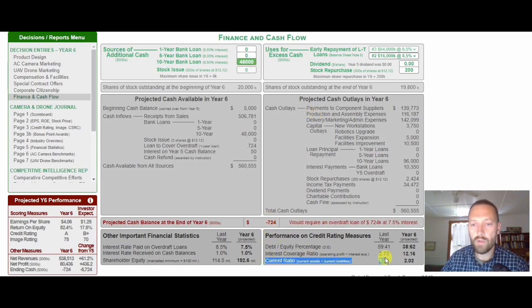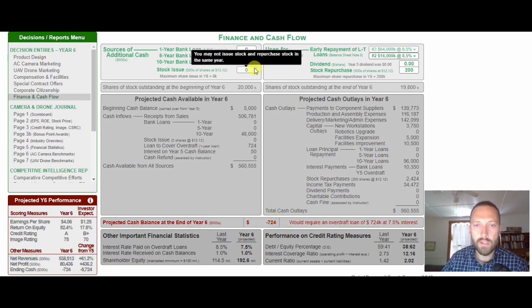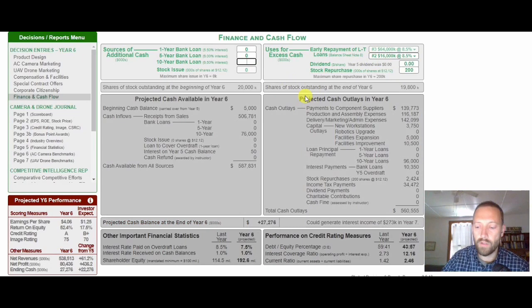And so instead of a current ratio of 2, I suggest that we keep a little bit of a cash balance. Well, how much? Well, if your cash is less than 5% of your net revenues, I suggest that you increase the amount of a loan that you have or decrease the amount of repayments that you're doing so that you'll be able to get roughly 5% of the revenues. So let's take a look at that. There's roughly 5%, and my current ratio is doing just fine.